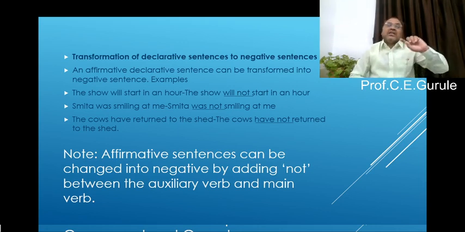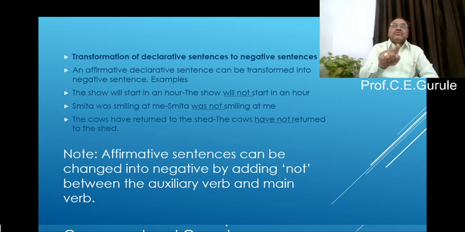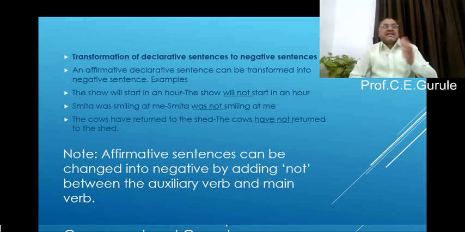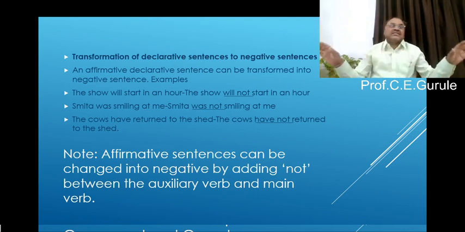The show will not start in an hour. So I have underlined will not. Second example, Smita was smiling at me. Smita was not smiling at me. See, this is was not. The cows have returned to the shed. The cows have not returned to the shed.